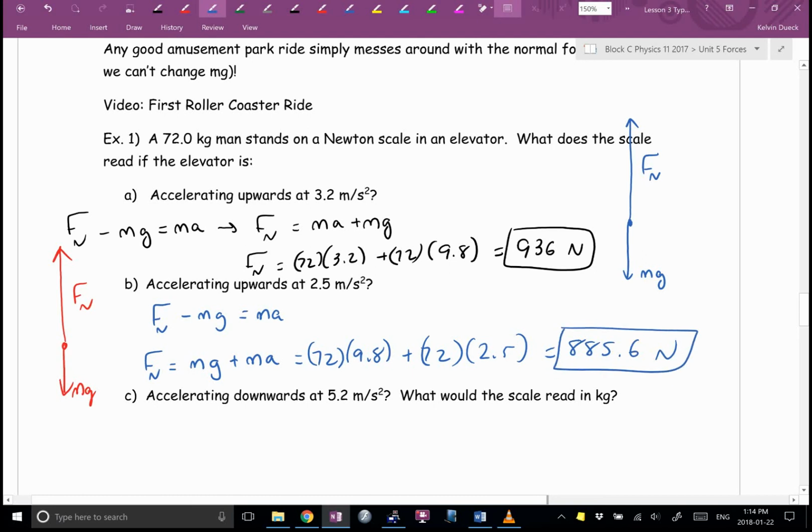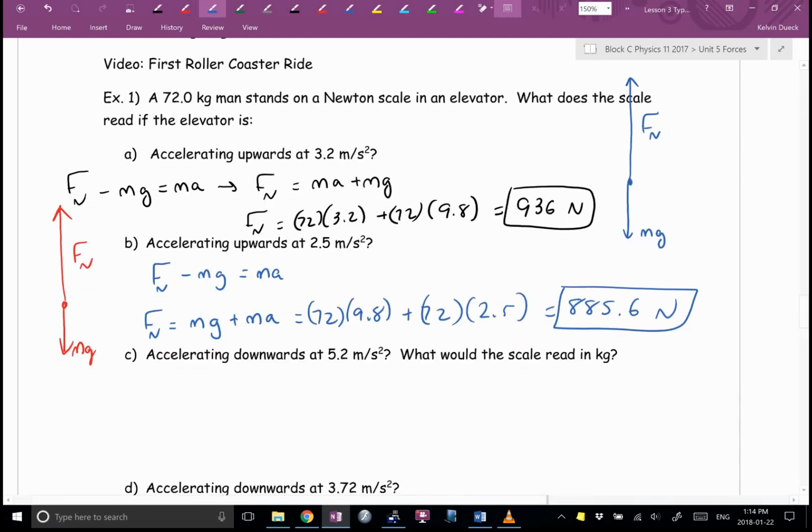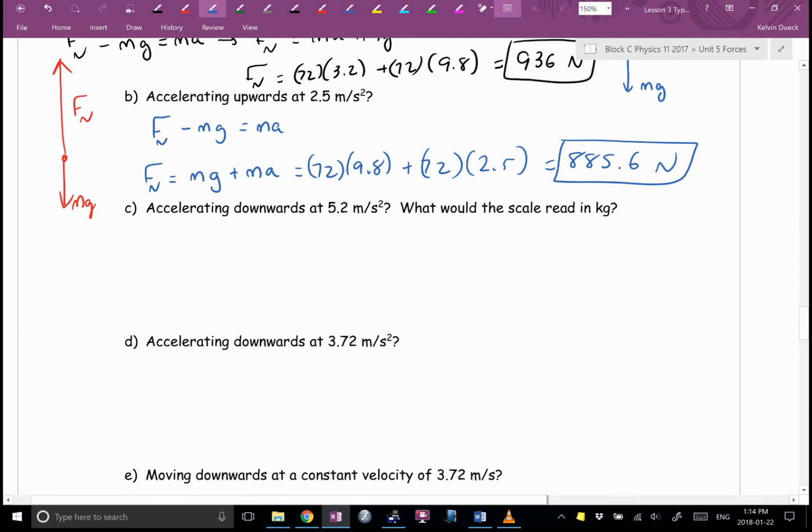If you feel heavier when you're accelerating up, what should you feel if you're accelerating down? Sierra? Let's prove it. Sierra, which way are we accelerating in part C? And it wants us to find the normal force. You know what this is a job for, Sierra? Here's the person right here. What are the forces acting on this person? Get the obvious one. Yep. What else? There has to be a force up because if there wasn't, the acceleration would say 9.8. Are we accelerating down at 9.8? No. So are we in free fall? No. So I know there has to be a force up.